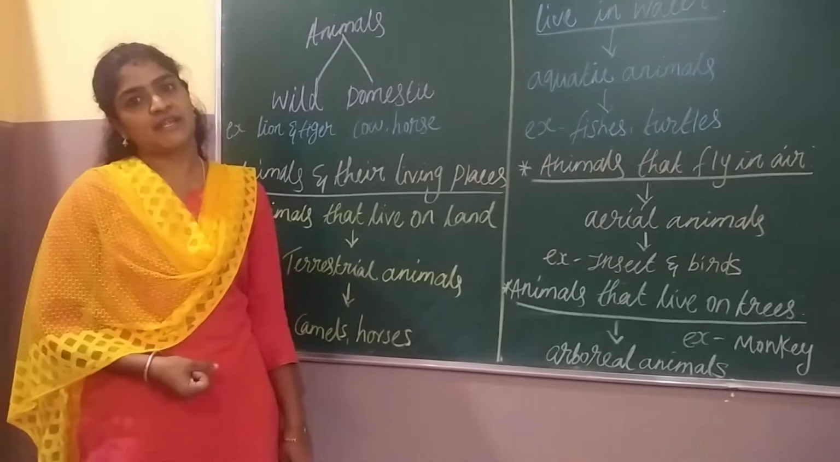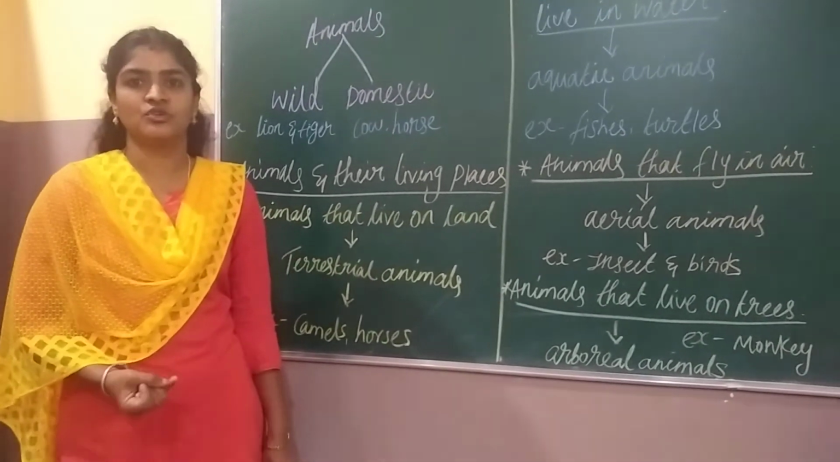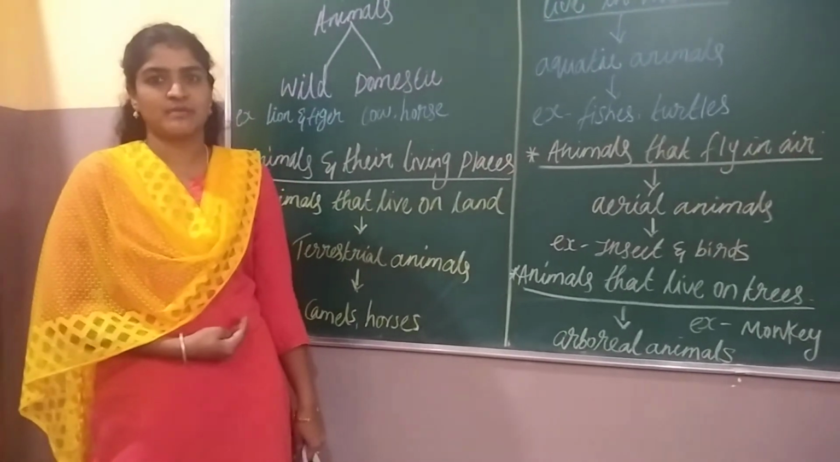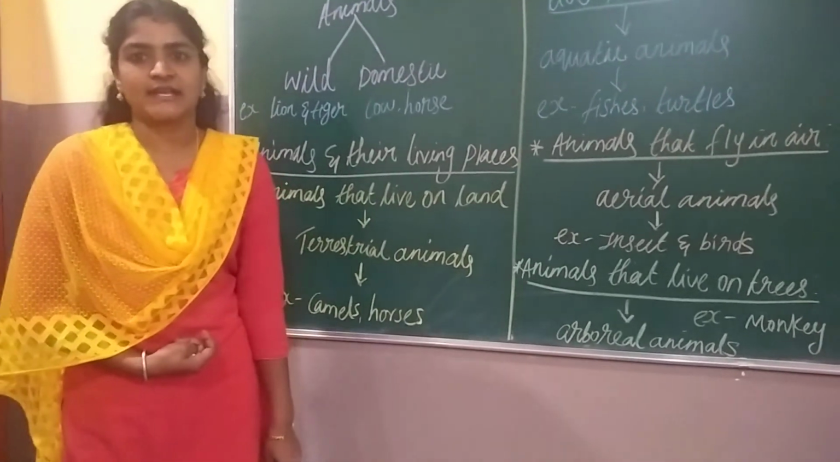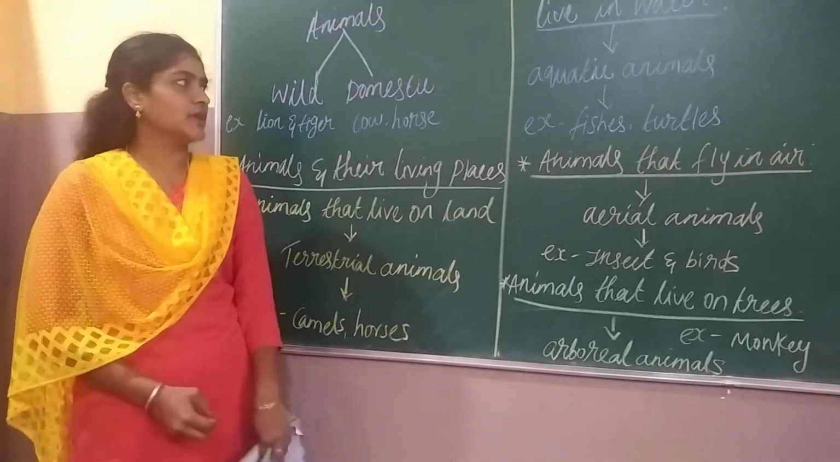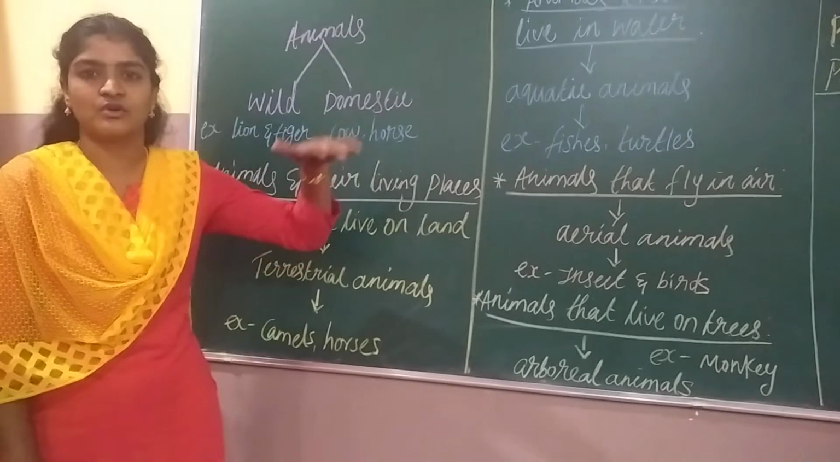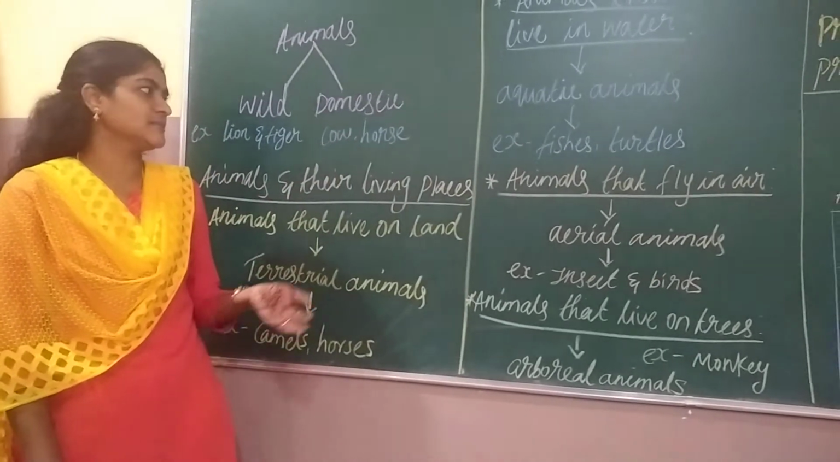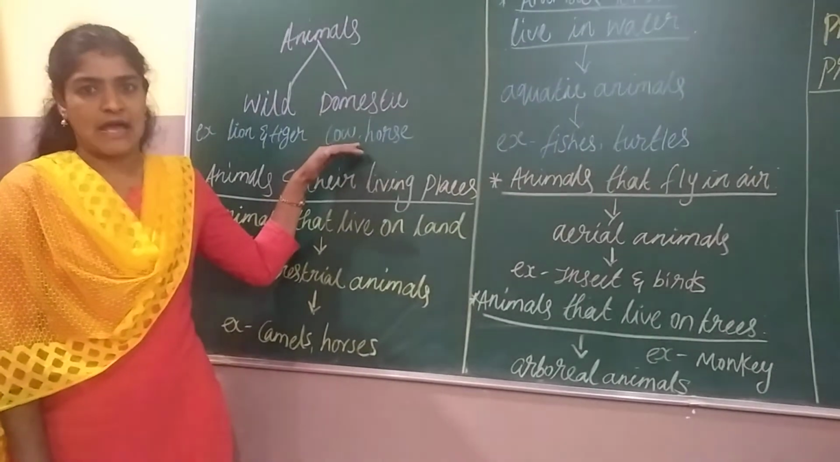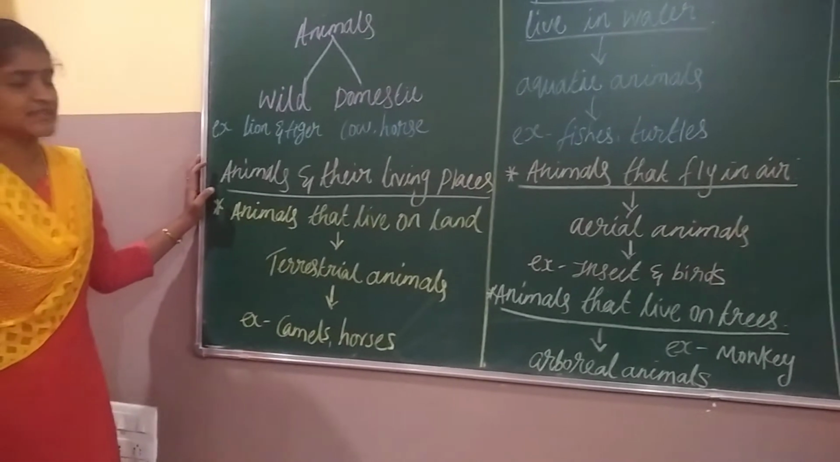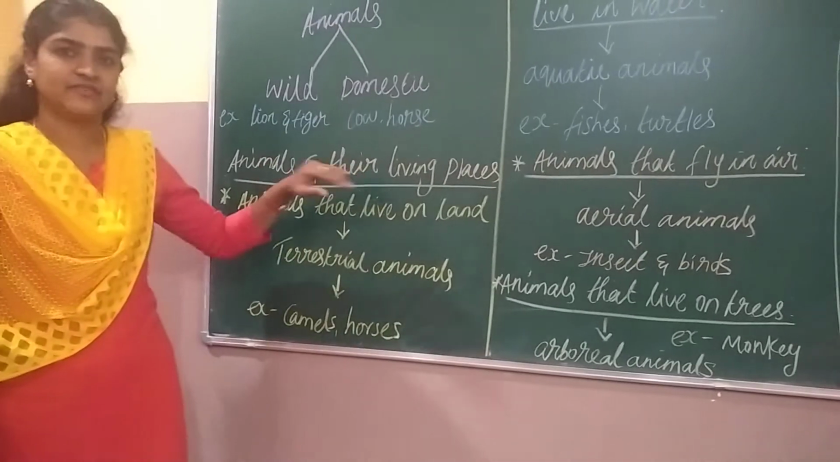Okay, if you take pet animals, we can grow a dog, cat or rabbit. Like that we can keep it as a pet animal at home. In that we can get a lot of benefits. Example here, domestic animals are the animals that are surrounding our house. They are called domestic animals. Example, cow and horse.